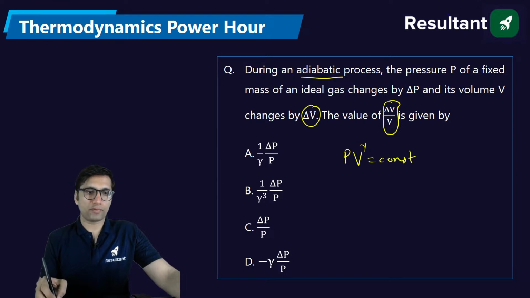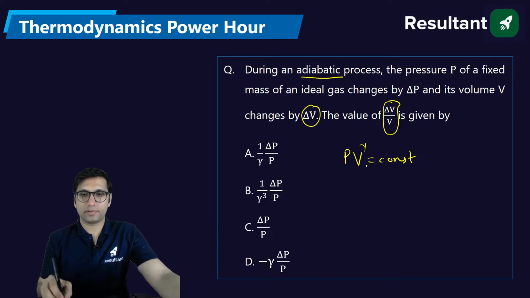I think everybody has studied mathematics in class 12th and must have studied differentiation. If you differentiate both sides, you will get P gamma V to the power gamma minus 1 dV. This is called the product rule, right?